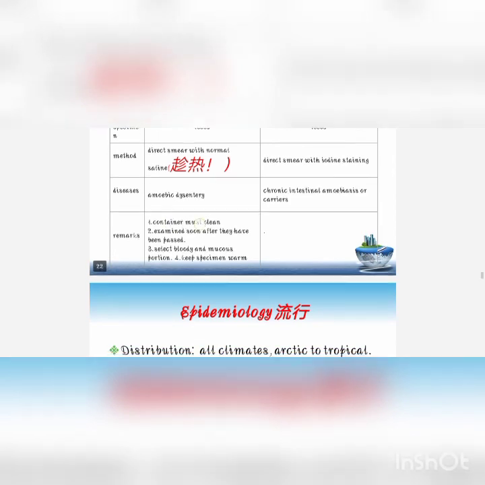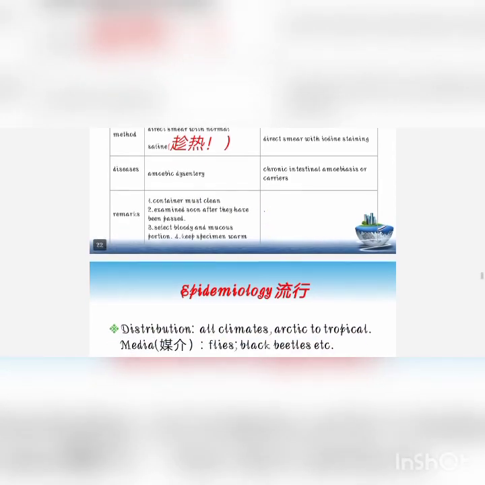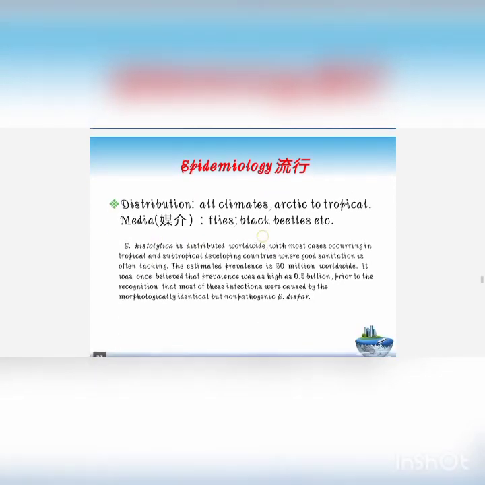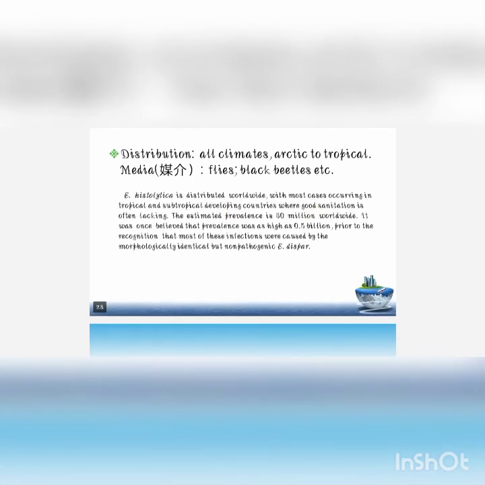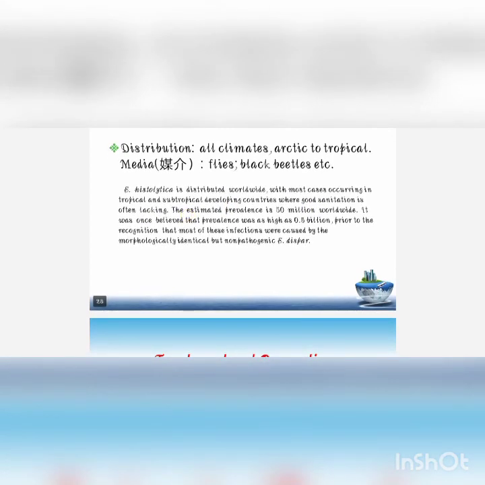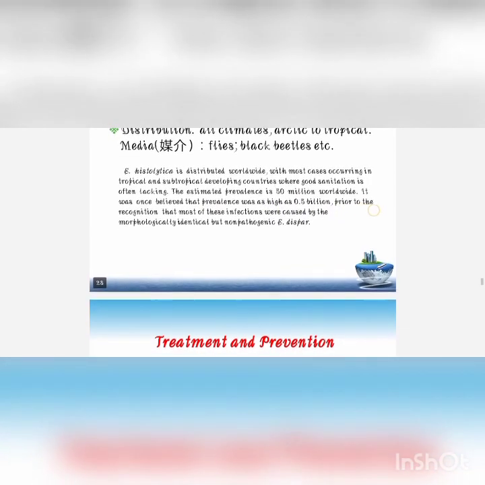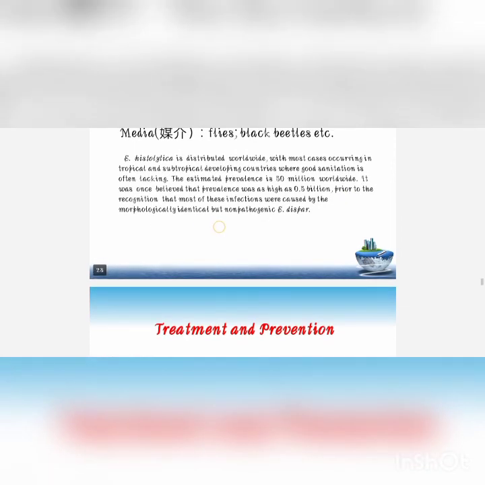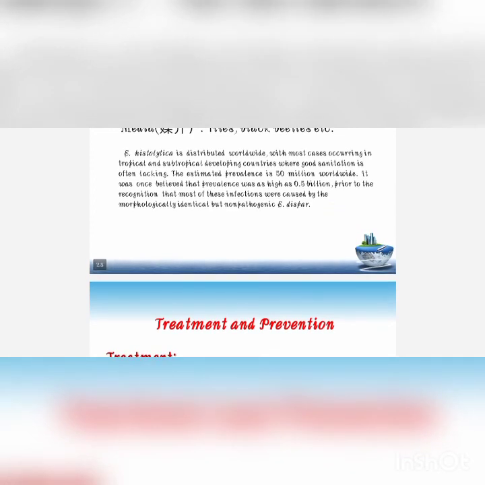Remarks: the container must be clean, examine soon after the stool has been passed, select the bloody and mucus portion, keep the specimen warm. So epidemiology: all climates, Arctic to tropical. Media, flies and cockroaches are the main cause which spread this disease. Entamoeba histolytica is distributed worldwide, with most occurring in tropical, subtropical countries where good sanitation is lacking. Estimated prevalence is 50 million worldwide. It was once believed that the prevalence was high, 0.5 billion, prior to recognition that most of these infections were caused by the morphologically identical but non-pathogenic E. dispar. So most of the cases are because of Entamoeba species dispar.